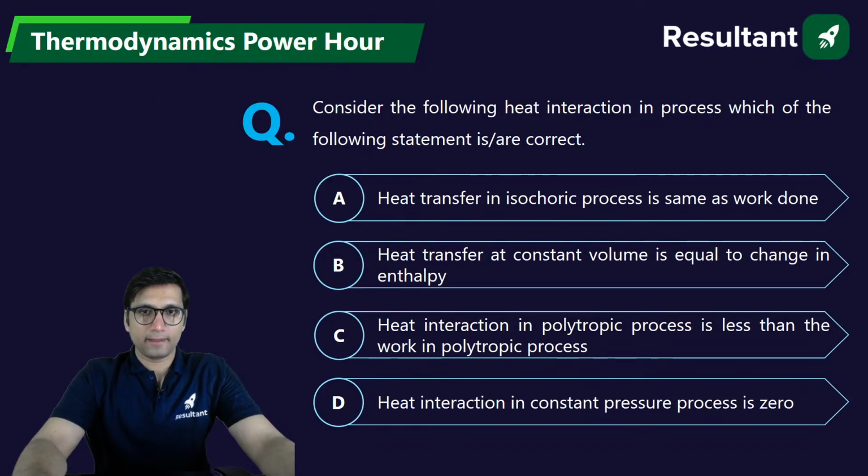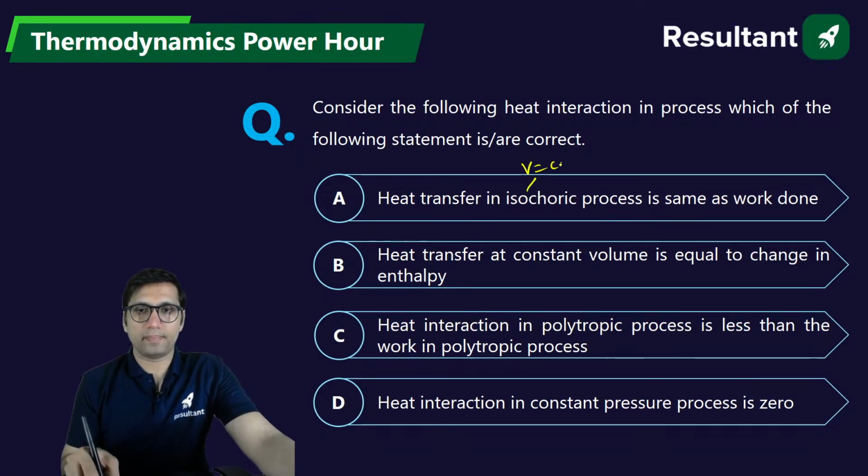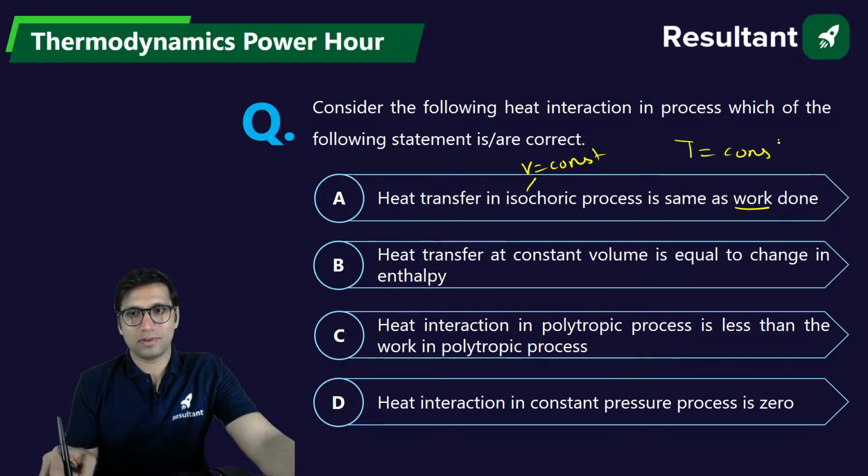Next question. Consider the following heat interaction in process. Which of the following statements are correct? So there are some things mentioned about the heat interaction and there are some statements given. You have to tell which of the following statements is correct. Heat transferred in isochoric. What is the meaning of isochoric? Constant volume is same as the work done. So that is not the case for isochoric process. That is for isothermal. For constant temperature process, we can say that heat transfer is equal to work, but not for the isochoric. So this is the wrong statement.